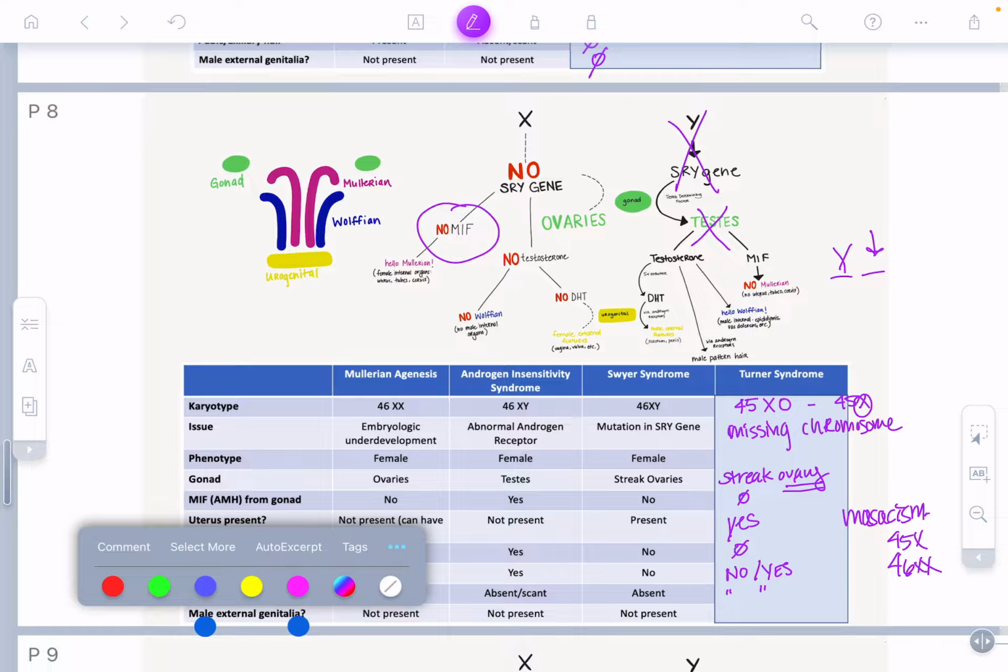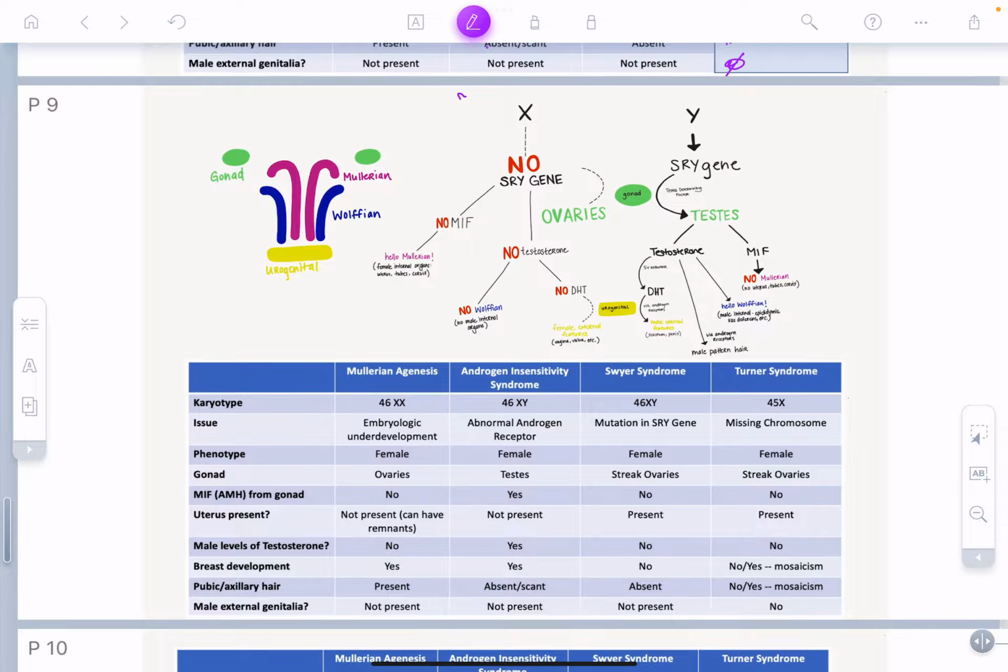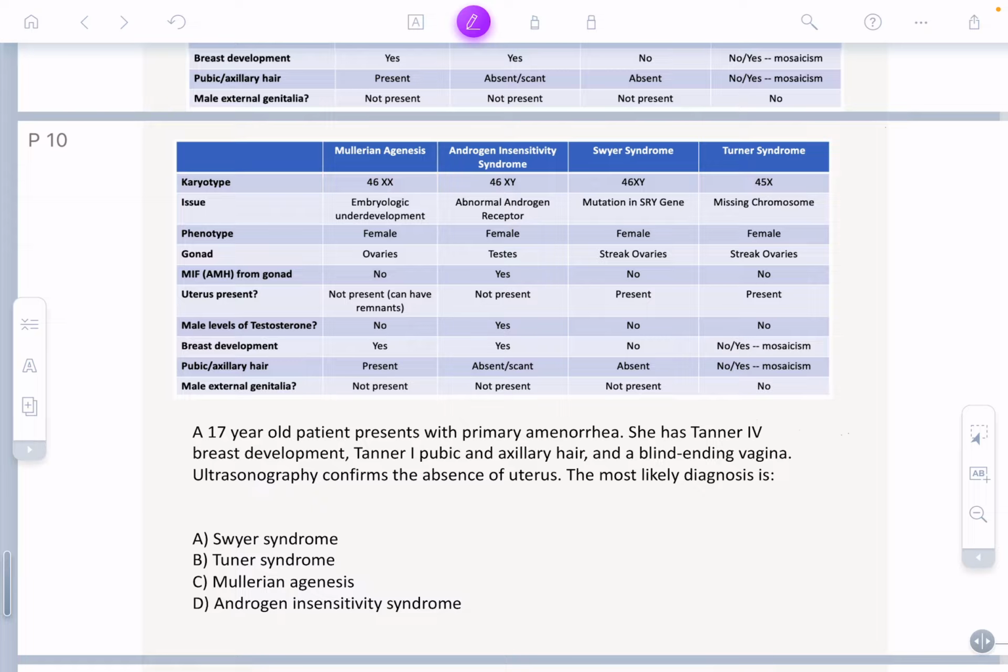Will they have male pattern external genitalia? Because they do not have DHT or testosterone, they will have no male looking. So again, on the outside, they won't have breast development, or they can have some breast development, but they will not have male external genitalia. So they look phenotypically female. So to finish this up and kind of review everything, this is a good screenshot picture of everything that you would need to know. We'll do a question.